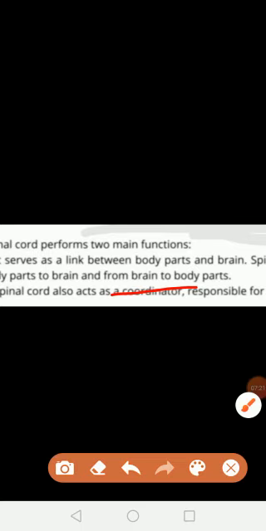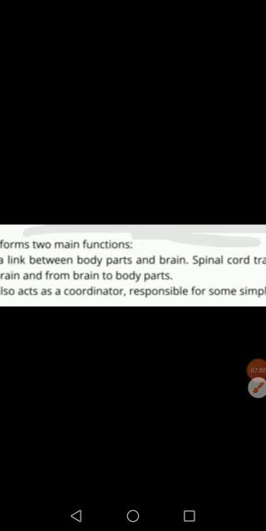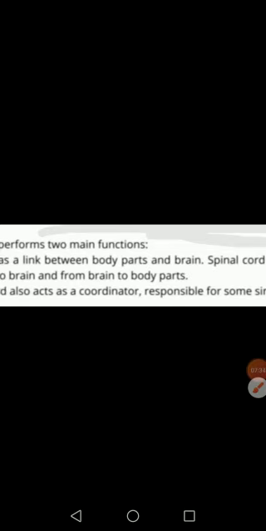The next function of the spinal cord is that it acts as a coordinator, responsible for some simple reflexes. We will discuss how it plays its role as a coordinator in our next class. So these are the two basic functions of the spinal cord.